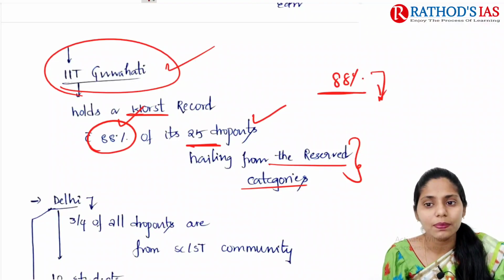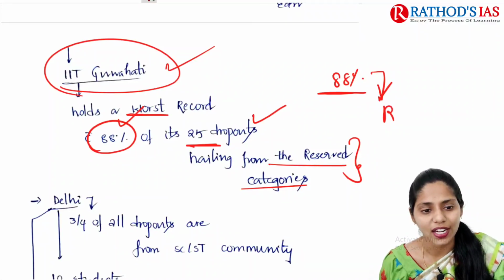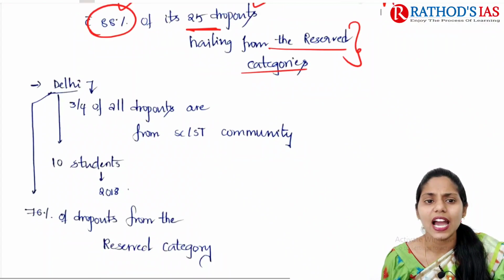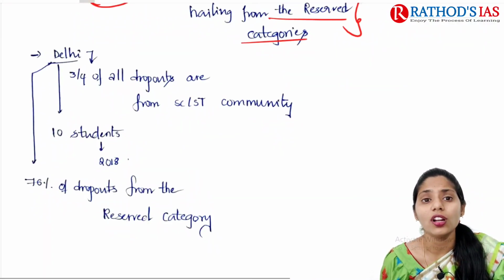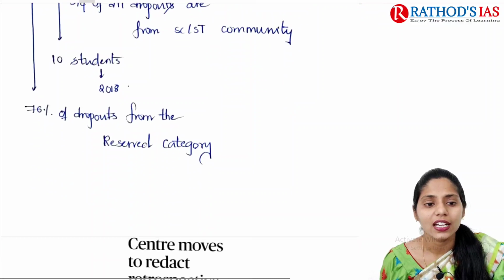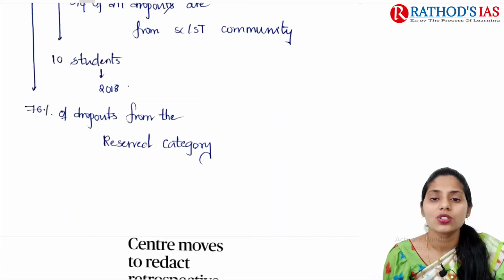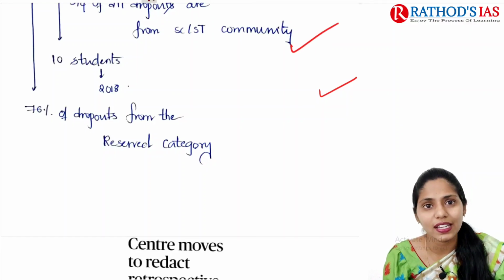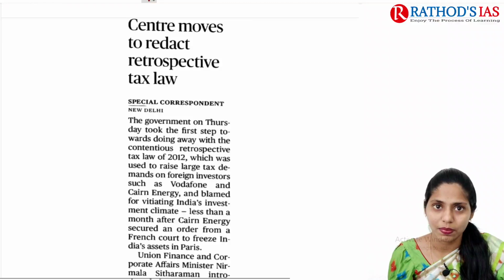So in this 88% of dropouts, we are seeing mostly 25 dropouts from reserved categories itself. And this one is in IIT Delhi, 3/4 of all dropouts are coming from the SC and ST community. And 10 students were recorded in 2018, and now there is 76% of dropouts from reserved category. So these are some important things which are mainly discussed in this article. And now let us see the next topic.